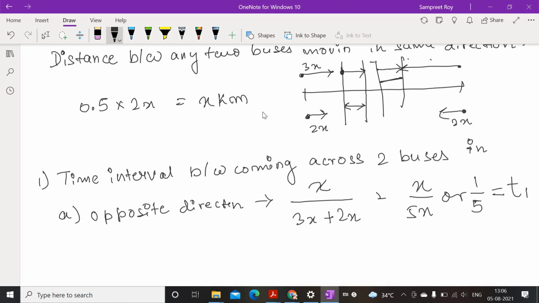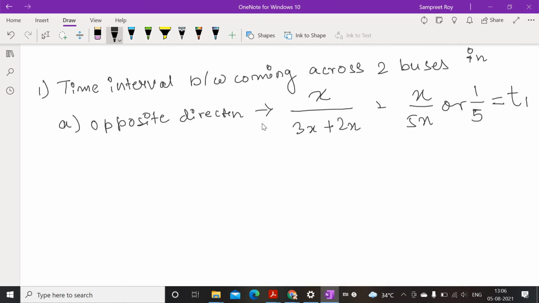Now we will find out the time interval between coming across two buses in the same direction, which will be our T2, right? We have to find T1 is to T2. So we will find T1 and T2 in terms of x. That will be x by 3x minus 2x, right?